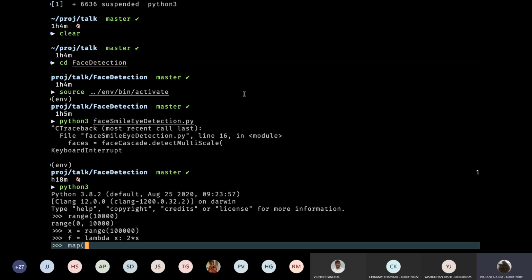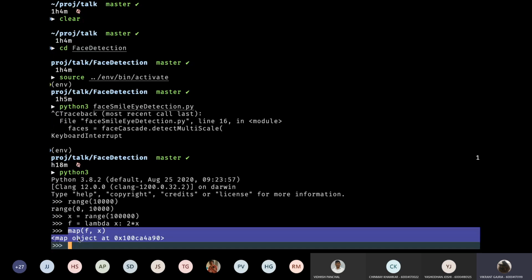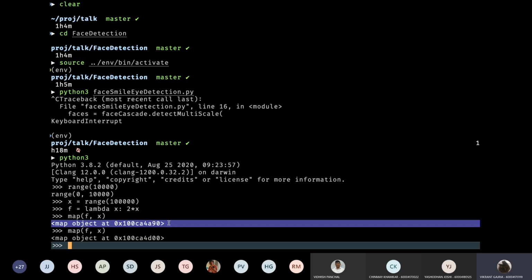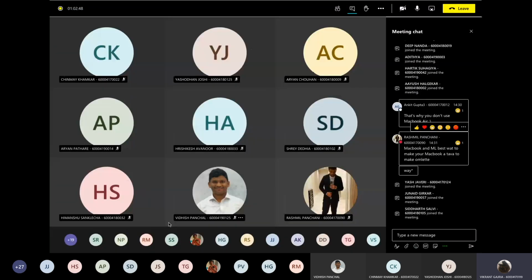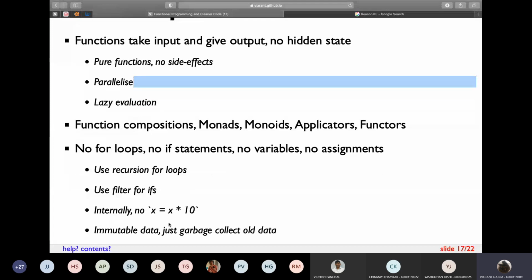Now, when I apply this function using map, you see that it takes no time to give me an output. This is because I'm actually not evaluating the entire range of 10,000 elements. What this does is it gives you a map object, and then whenever you need the value, only then it will calculate the value for each and every element. So lazy evaluation is helpful for big data analysis, and that is the very basis of Spark and Hadoop.